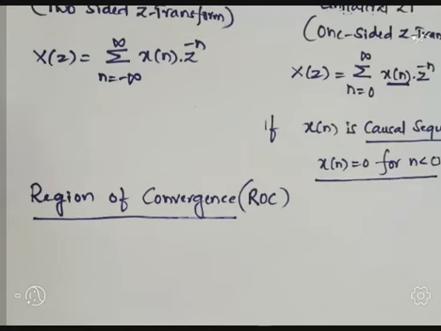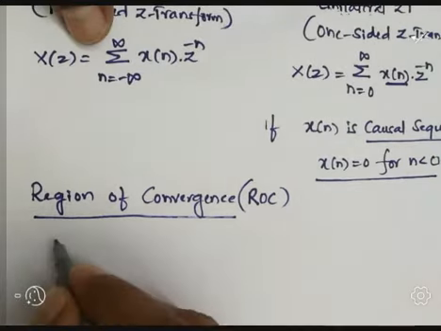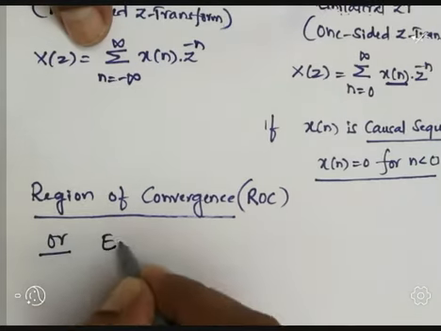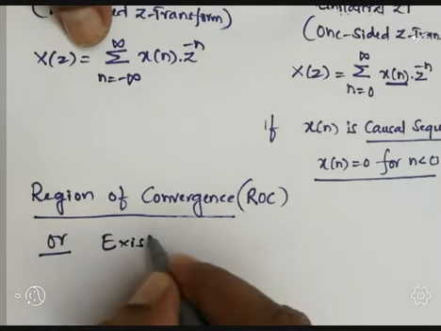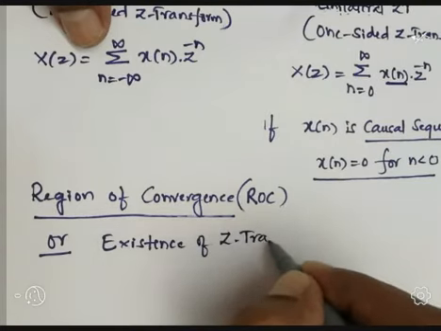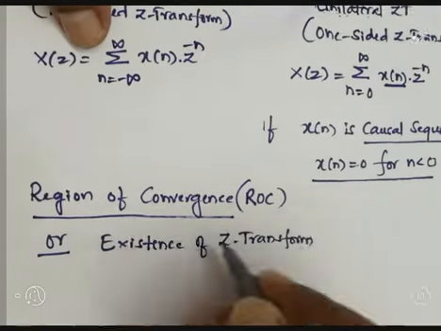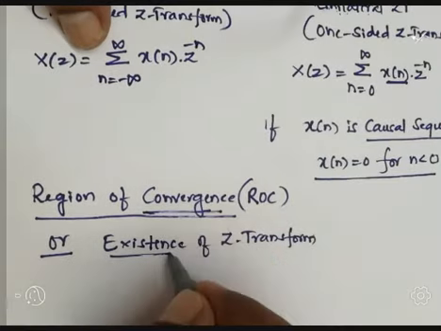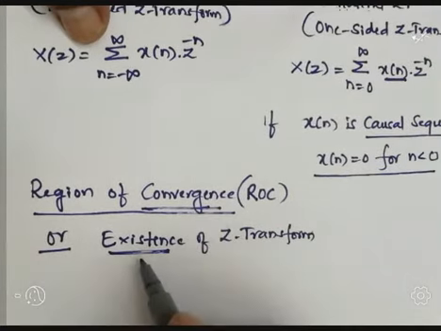What does it mean? Convergence means existence of the Z transform. Very simple. Convergence means existence. Remember, convergence means existence.